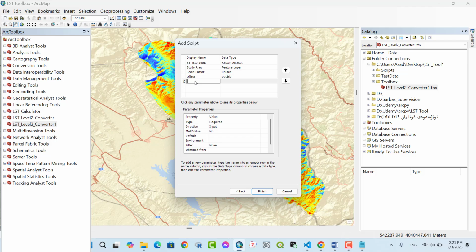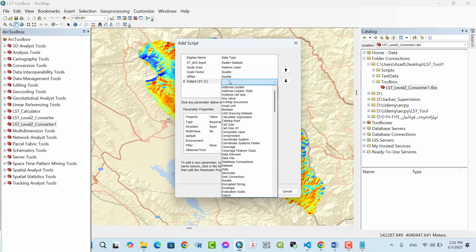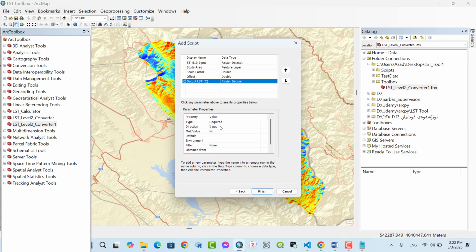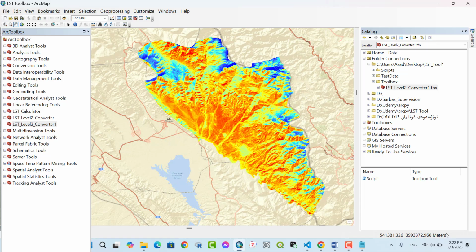Output, LST degree Celsius, output LST in degrees Celsius. The type is raster dataset. We change in the parameter properties from input to output. Then finish. Now we can run our created toolbox.